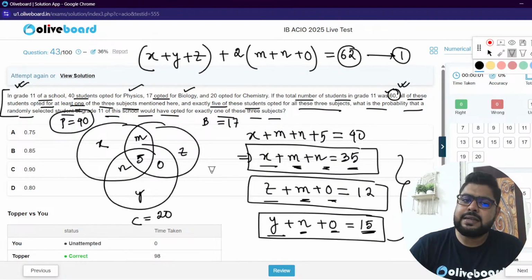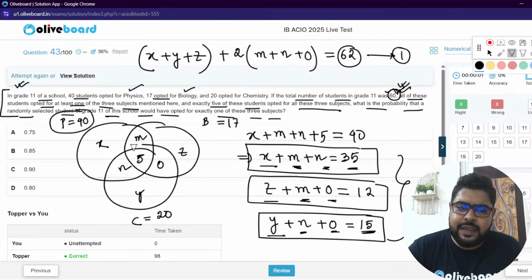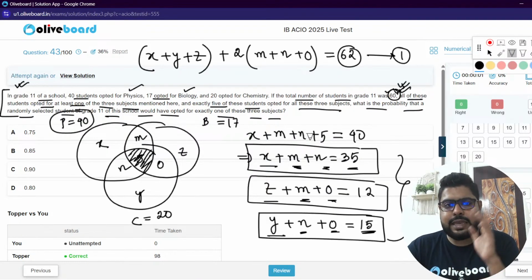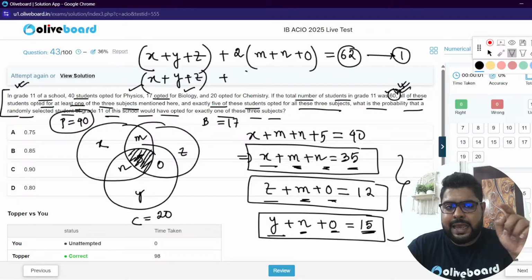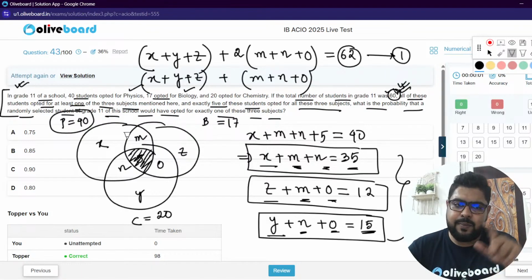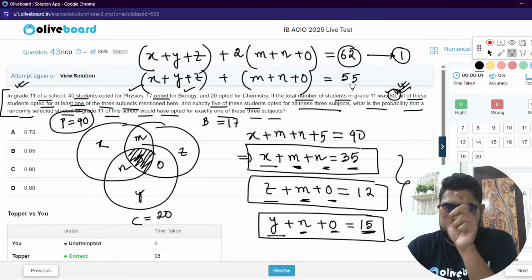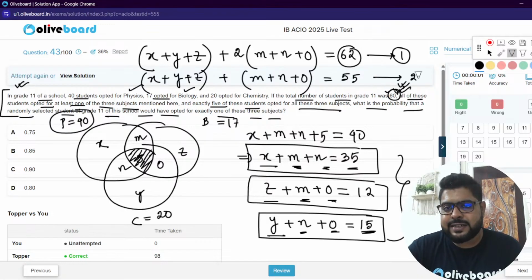Second equation. The total is 60 students, and we know exactly 5 of them took all three subjects. So if I subtract those, the remaining is x plus y plus z plus m plus n plus o, which should be equal to 55, because total 60 minus 5, since those 5 are gone. So this is your second equation.